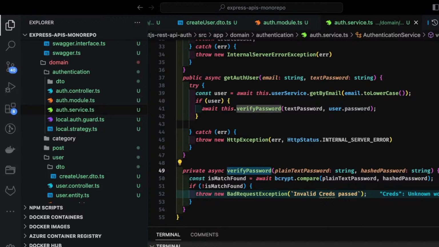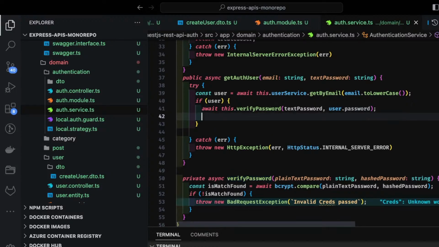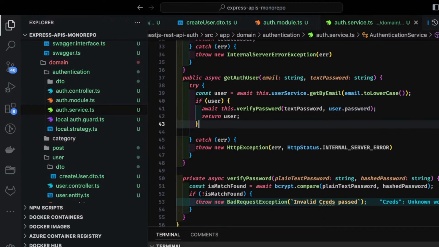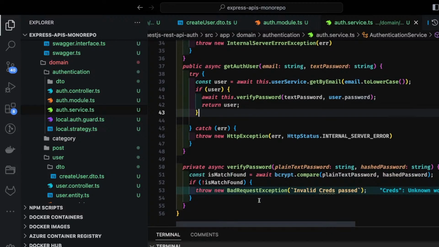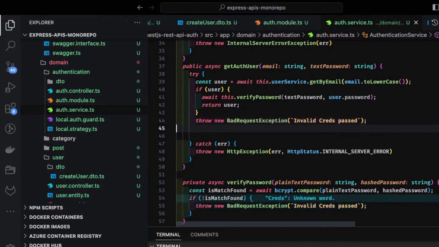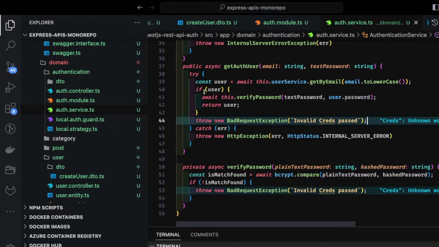And then verify password we are calling here. So if verify password is fine, we will just return the user. So if it is not throwing the exception, that means everything is good. And if the user is not there, then also we need to throw an exception here, a bad request exception. Let's say the email match is not found, user is null, then bad request exception.